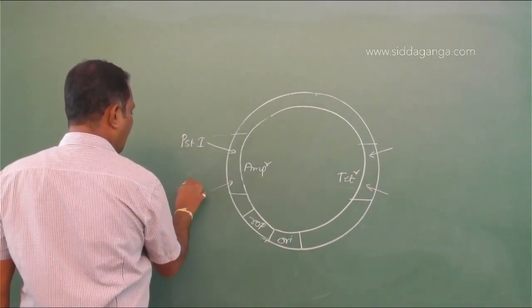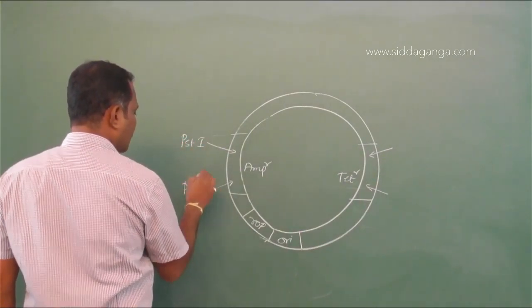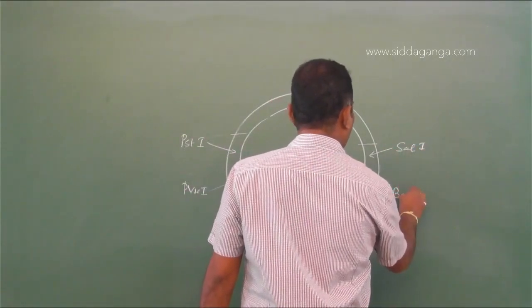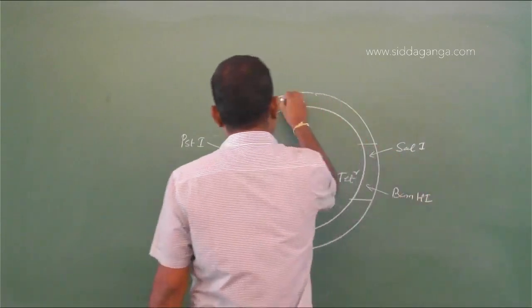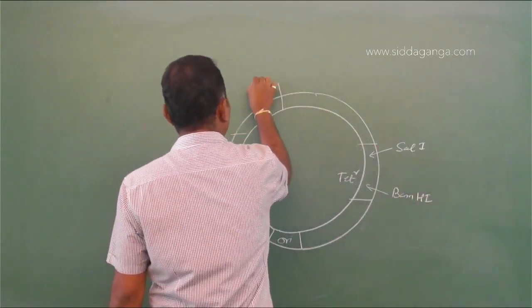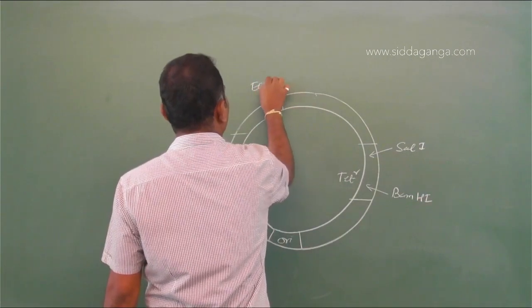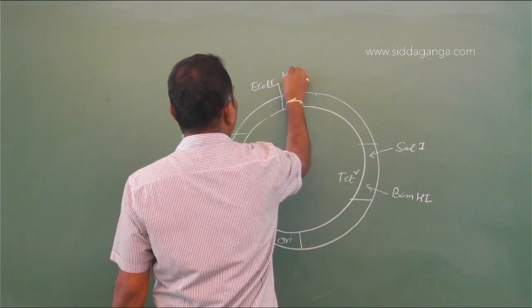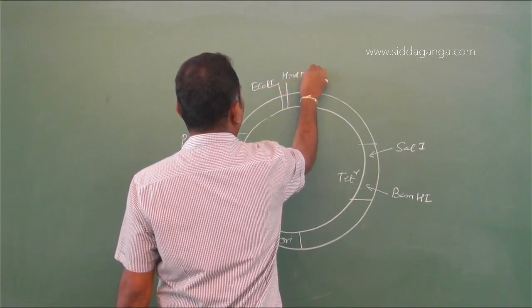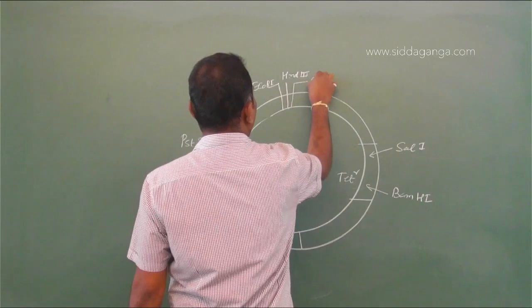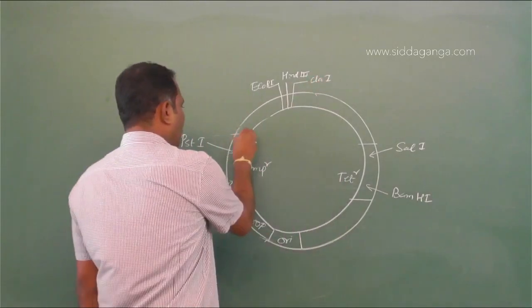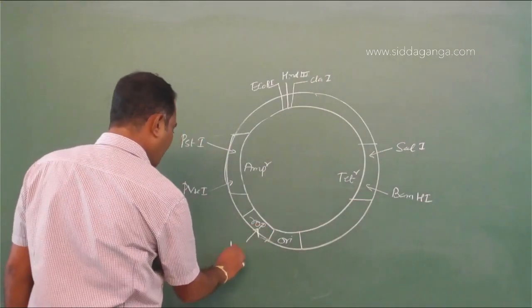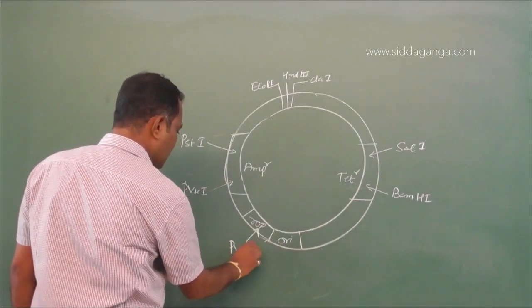PST1, PVU1 restriction site for these enzymes, SAL1, BAMH1, and outside this you have even EcoR1, then HIND3, then you have CLA1, and within this regulation of primer, you have PVU2, from Providencia vulgaris 2.